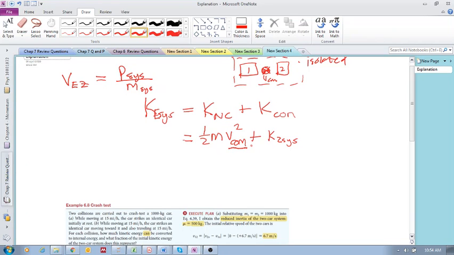Okay? So if I change my reference frame, then this velocity changes, right? If I change my reference frame, the velocity of the center of mass will change, which means that the non-convertible kinetic energy changes in different inertial reference frames.